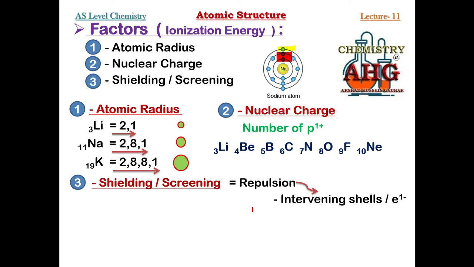Now to conclude this lecture, I am giving you a single line explanation. You can remember this one sentence, which shows how these 3 factors are related to ionization energy and to the reactivity of an element. Look, if a metal is reactive, what must its ionization energy be?